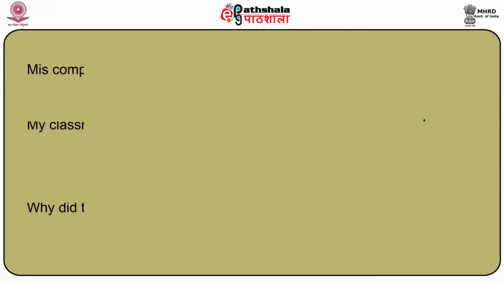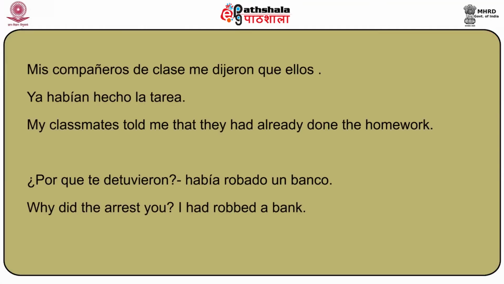It expresses an action that precedes another action. So sentences beginning with imperfect and the preterite may be followed by the past perfect forms. Let us see some examples. Mis compañeros de clase me dijeron que ellos ya habían hecho la tarea. My classmates told me that they had already done the homework.